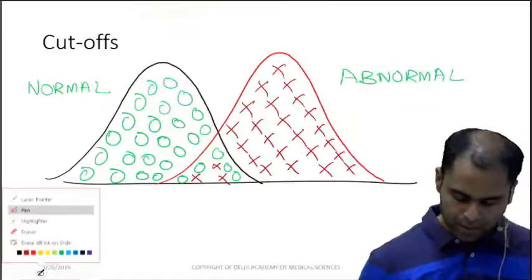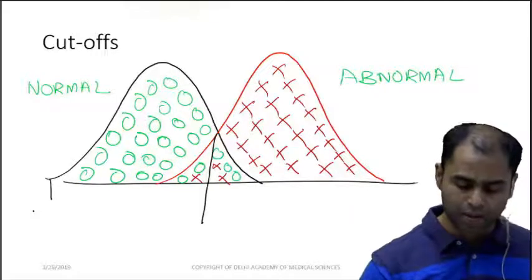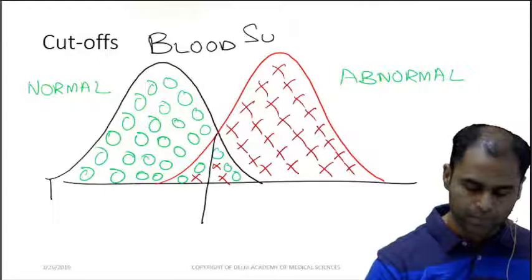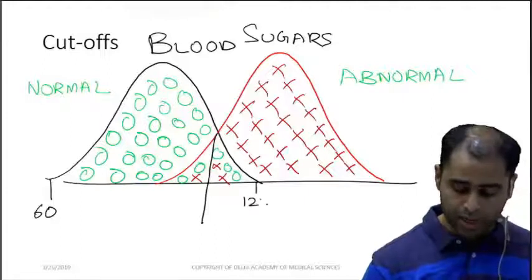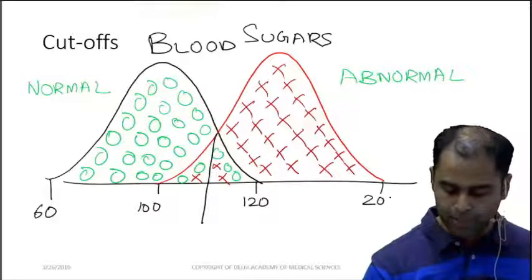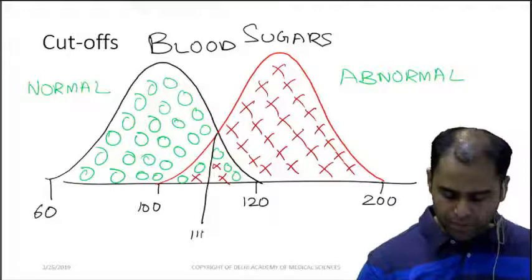Now I take a cutoff over here. Suppose this is for blood sugars. I am explaining for blood sugars, and the normal sugar ranges from 60 to 120, I am assuming, and the abnormal ranges from 100 to 200. Now suppose I have taken a cutoff of 110.